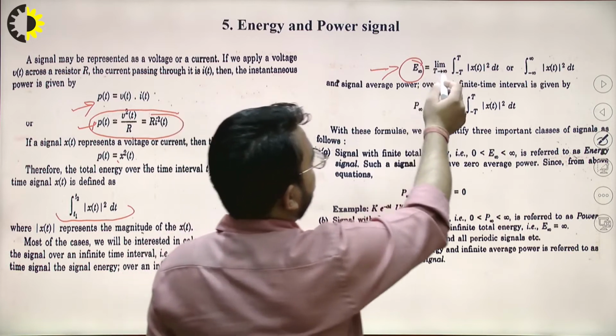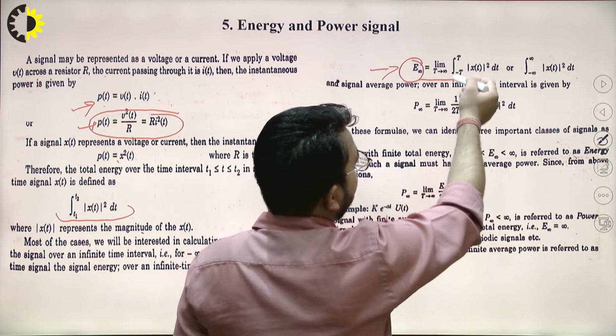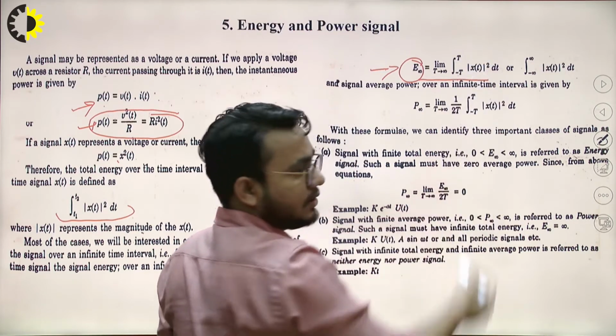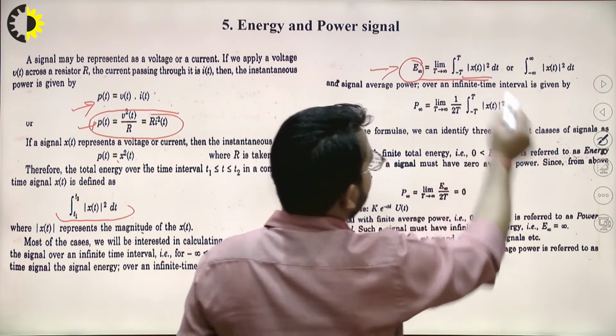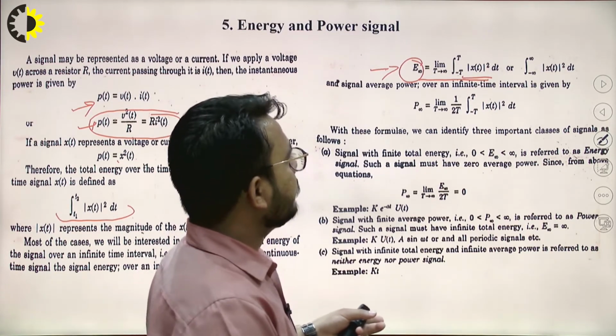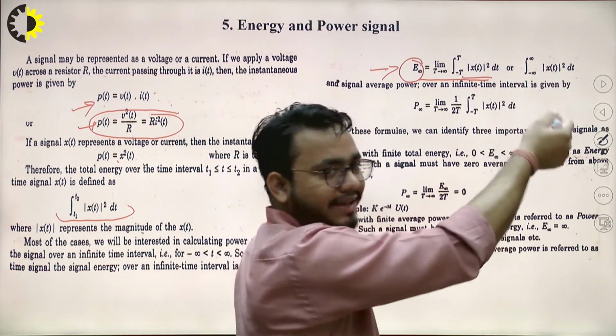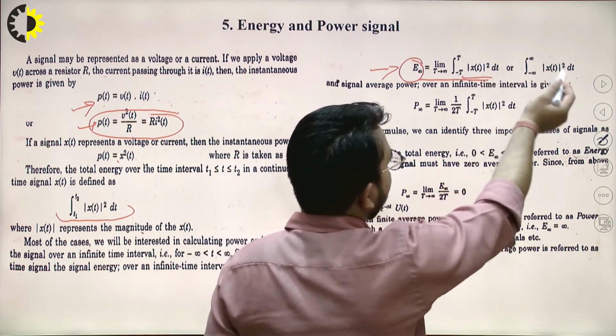It is given by the limit T tends to infinity of the integration from minus T to plus T of the square of the magnitude of the signal of which we are calculating the energy, so it is mod of x of t whole square dt, right?